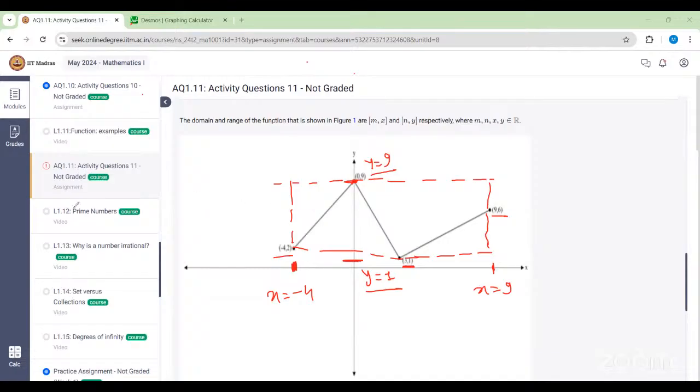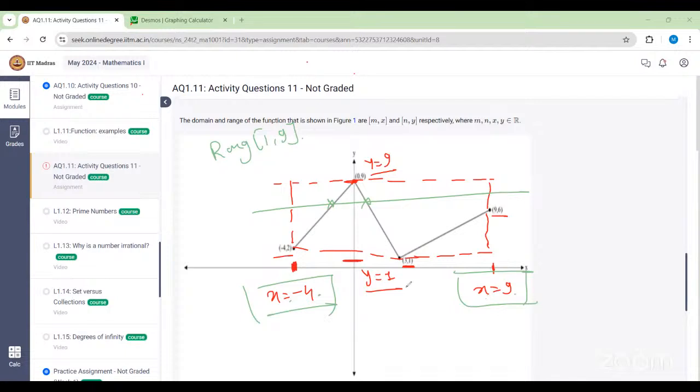Because if you draw a line here, then this line will intersect the graph. So that means there are input points for which we have an output value. So that's why the range will be 1 to 9. Okay, and the domain will be those values of x for which we are getting output. So in between x equals minus 4 to x equals 9, for every point we are getting output. So that's why the domain will be minus 4 to 9. So we can interpret what the values of m and n are. Is that okay?